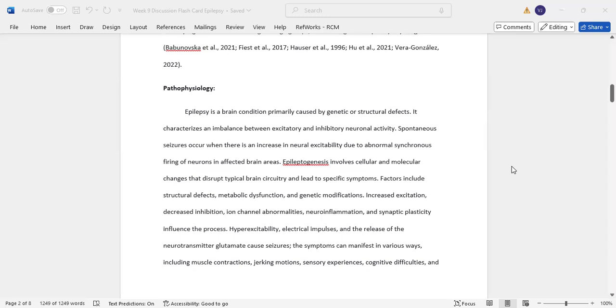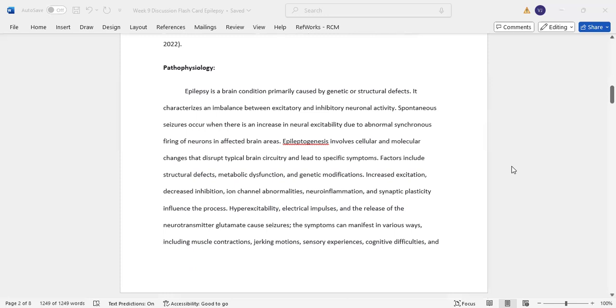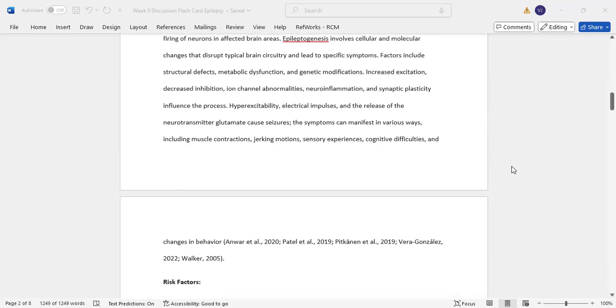Factors include structural defect, metabolic dysfunction, and genetic modifications. Increased excitation, decreased inhibition, ion channel abnormalities, neuroinflammation, and synaptic plasticity are involved in the process. Hyperexcitability, electrical impulses, and the release of the neurotransmitter glutamate cause seizures. The symptoms can manifest in various ways, including muscle contractions, jerky motions, sensory experiences, cognitive difficulties, and changes in behavior.